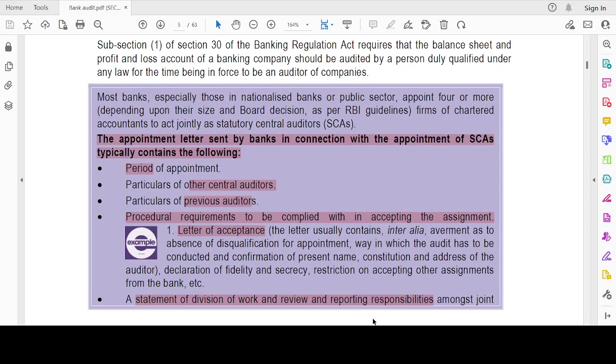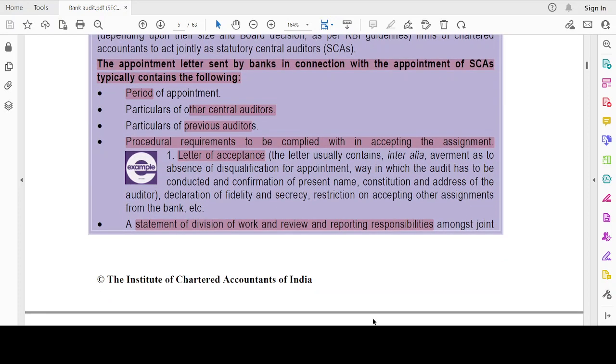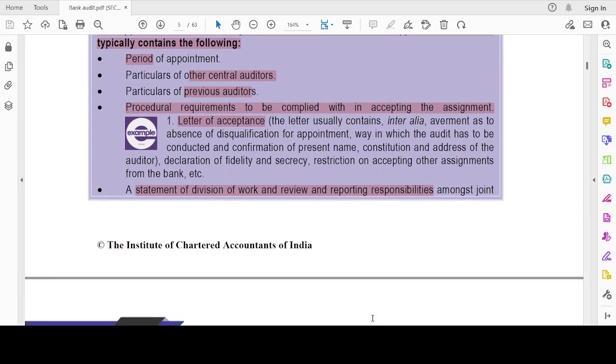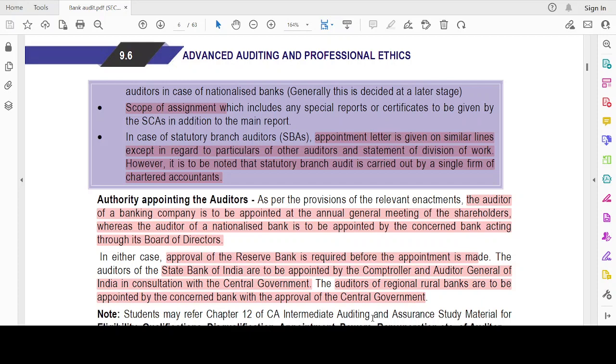What would the appointment letter contain? It contains the period of appointment, who the auditors are, who the previous auditors are, and what procedure requirements are to be complied with, maybe a letter of acceptance, and then a statement of division of work. Because this is a joint audit, we have the division of work, responsibility and review, and reporting responsibility and scope of assignment. In case of branch auditors, the appointment letter is given on similar lines except in regard to particulars of other auditors and statement of division of work.